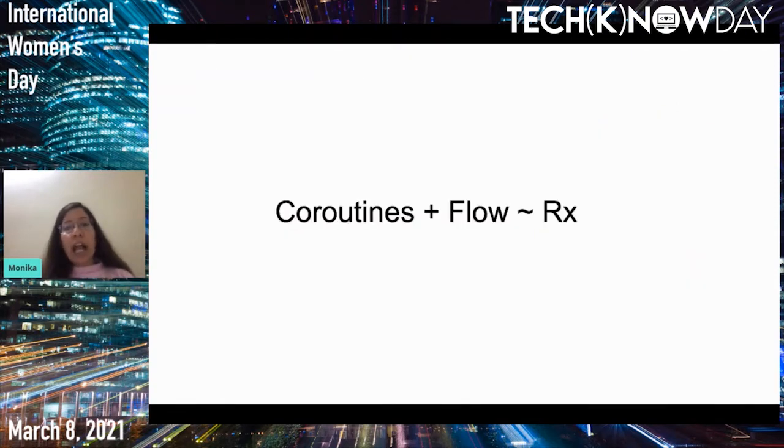So, as I told you, Kotlin coroutines cannot alone replace RX. But coroutines plus Flow can replace RX. Coroutines is basically your one-shot operations, and Flow is multi-shot operations. So with coroutines plus Flow, we get every functionality of RX. That is the scheduler part, and the operators handling a single stream as well as multi-stream.